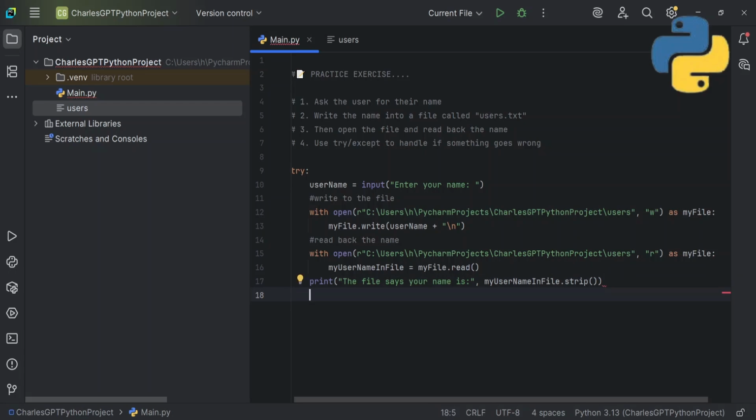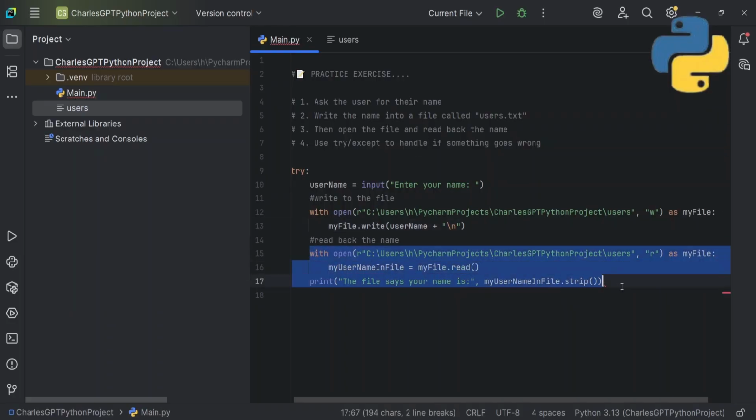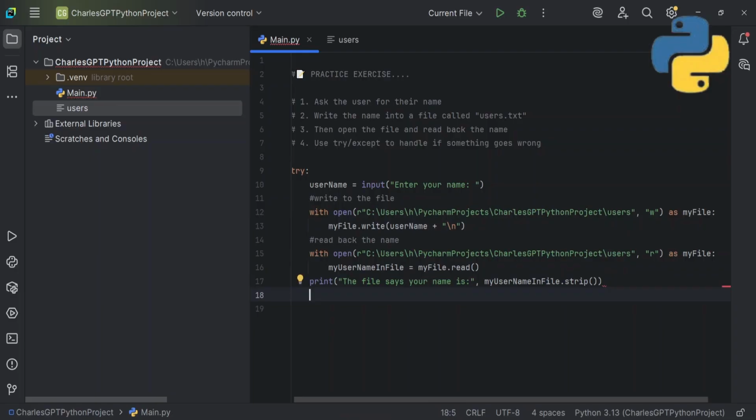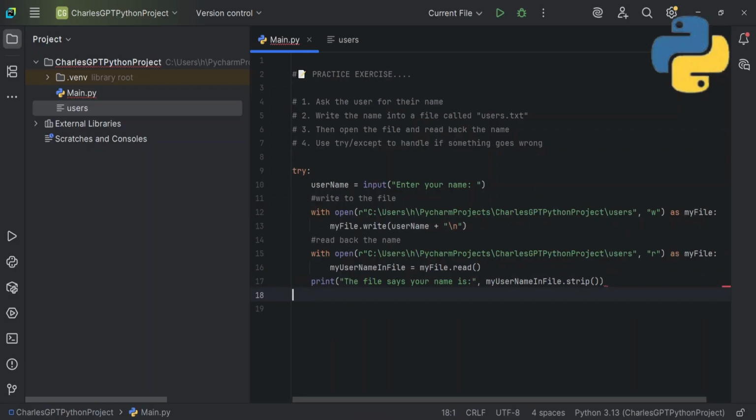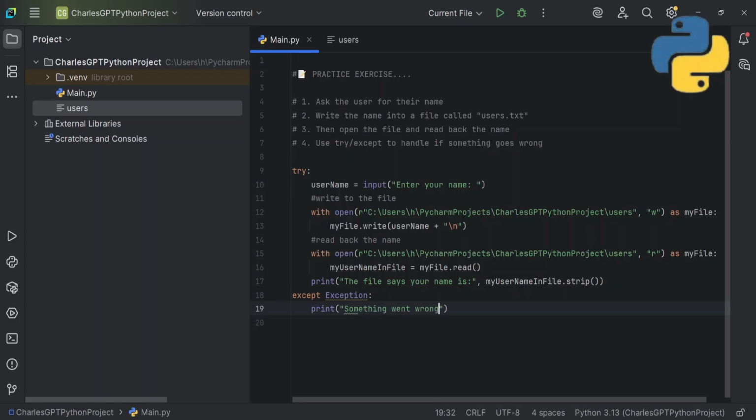So the last thing, they said ask user for their name. We have asked the user for their name. Write the name into a file called users.txt. So we are writing to the file, and now open the file and read back the name. So we have opened the file and we're reading back the name to the user. The next thing they say, we should handle the exception in case the user enters invalid stuff. Okay, so I'll now say except. To make this video quick, I'll use the overall exception, and I'll just print something went wrong.